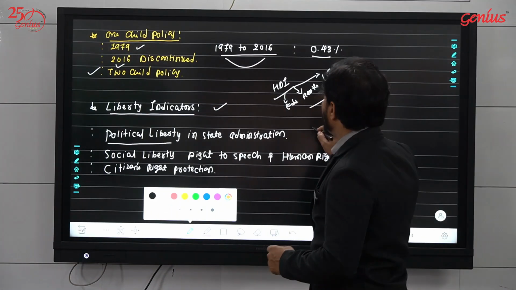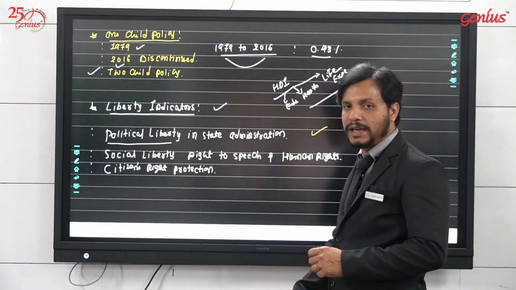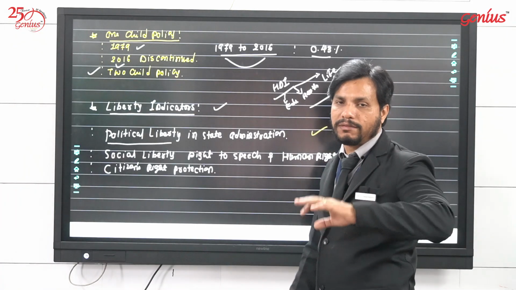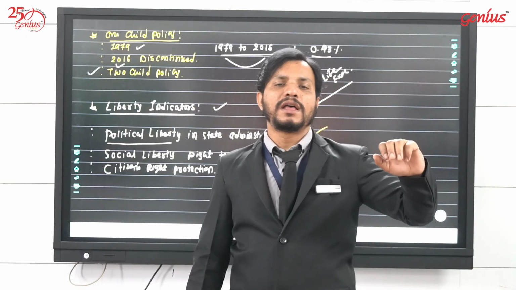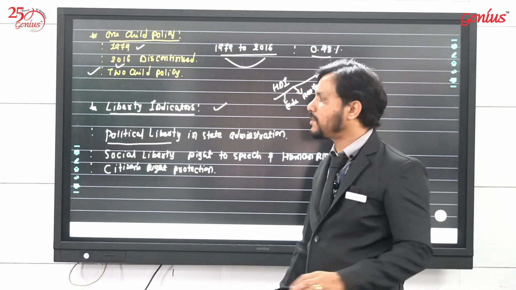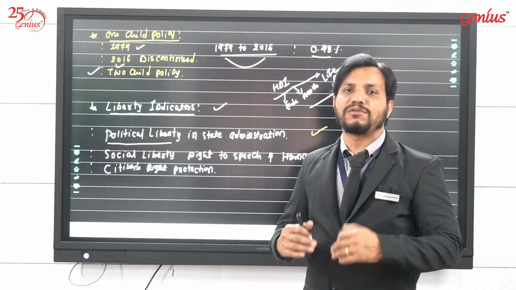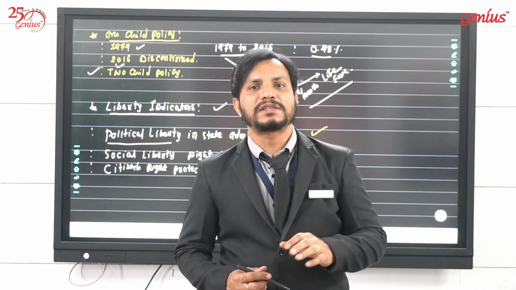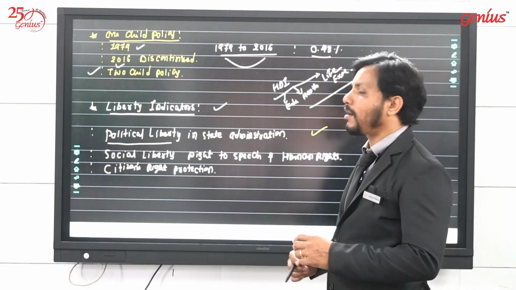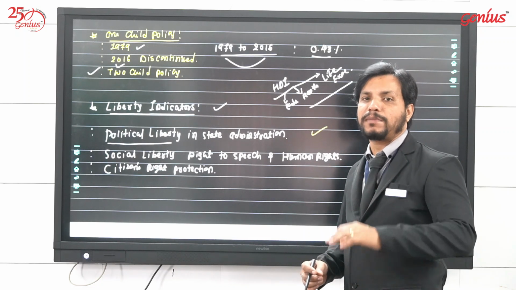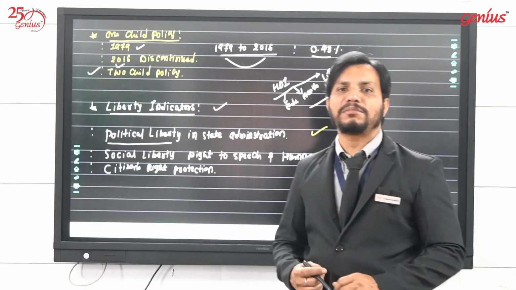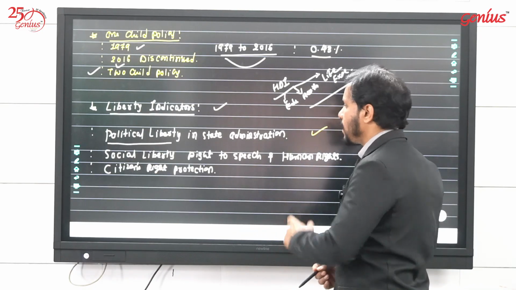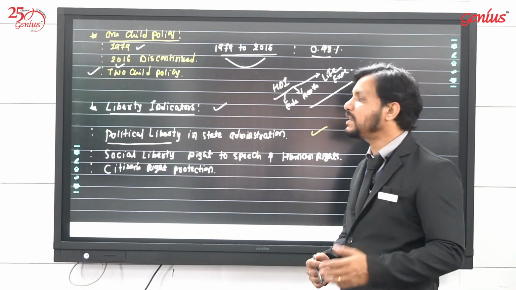That is called liberty in state administration. We are not supposed to sit in the legislative assemblies, but at least we can vote to the government on what is right and what is wrong, and if the government takes decisions according to the public's demand, it means the public has an administrative role in decision making. And the next is social liberty.